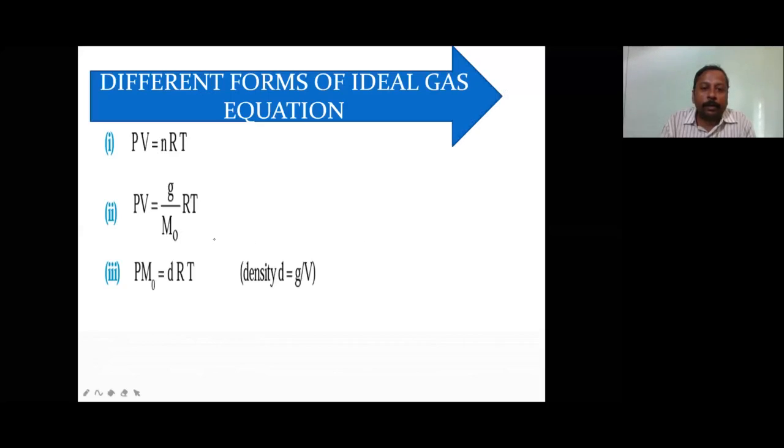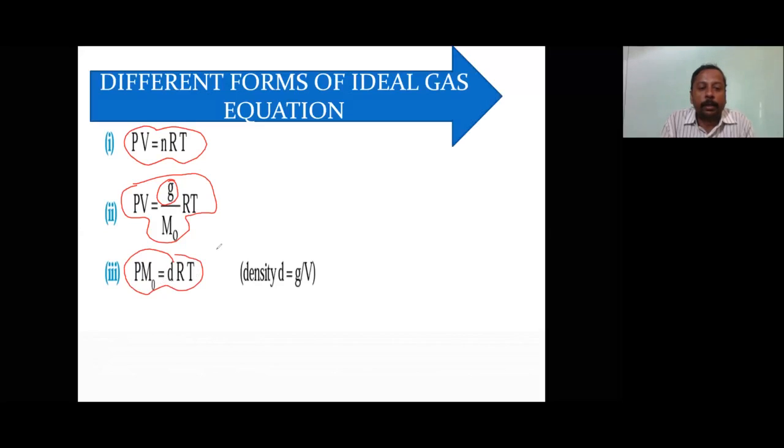Okay, here are the different forms of the ideal gas equation. What are those? When moles are given, you will use PV is equal to nRT. When the mass of the gas is given, you will use PV is equal to mRT upon molecular mass. When density is given, use P times molecular mass is equal to dRT. Otherwise, P is equal to dRT by molecular mass. These are the three forms of the ideal gas equation, which are mostly used in numericals. I think it is clear to all of you.